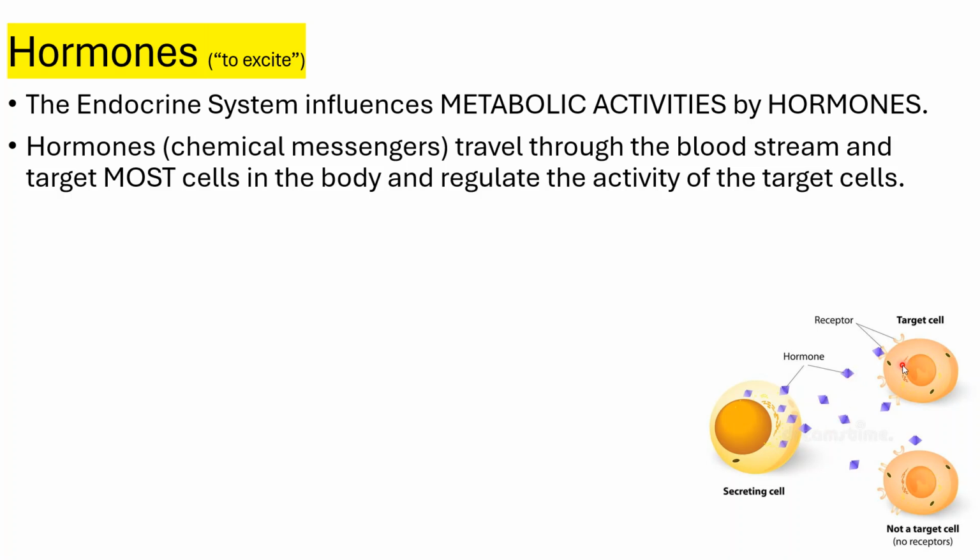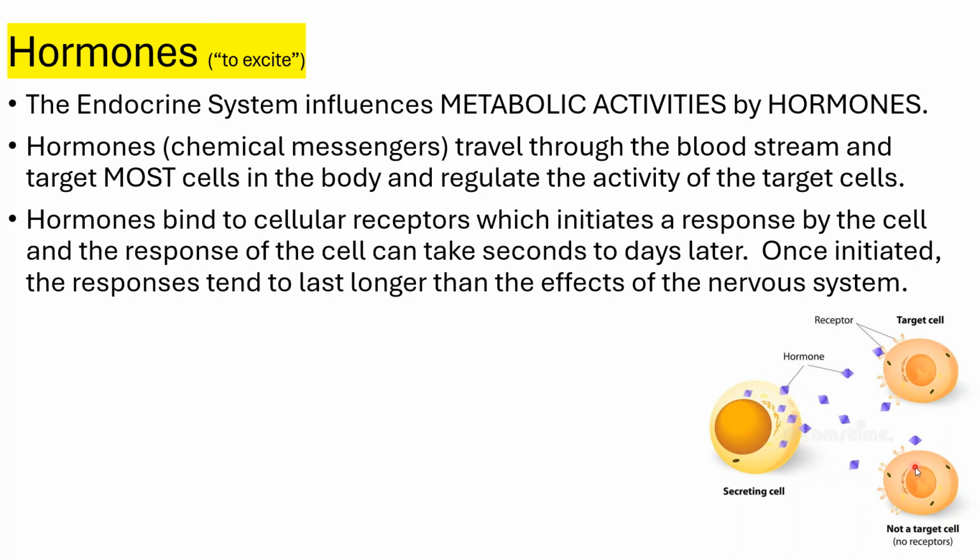Now, not every cell in the body is going to be receptive to every single hormone. The target cell has to have the right receptor on it. And when that hormone binds to that receptor, the target cell then knows what to do. And you can see down here the example of a target cell. Well, I shouldn't say it's a target cell because it's not. It doesn't have the right receptor for that hormone. So this hormone doesn't affect this bottom cell down here because it doesn't have the right receptor.